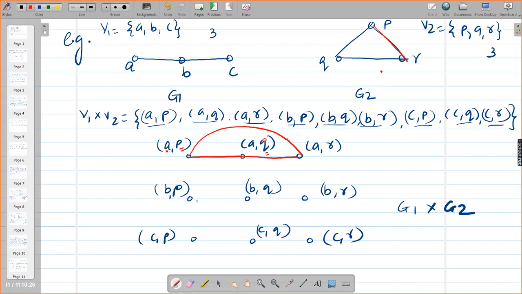Similarly do with the second row. Now look at the second row, BP and BQ. The first element is the same again, and P and Q are adjacent, so join them. Similarly BQ and BR can be joined. Are you getting it? Yes, ma'am. The first element is the same, Q and R are adjacent, P and R are adjacent, so all three will come in the same way. Understood?